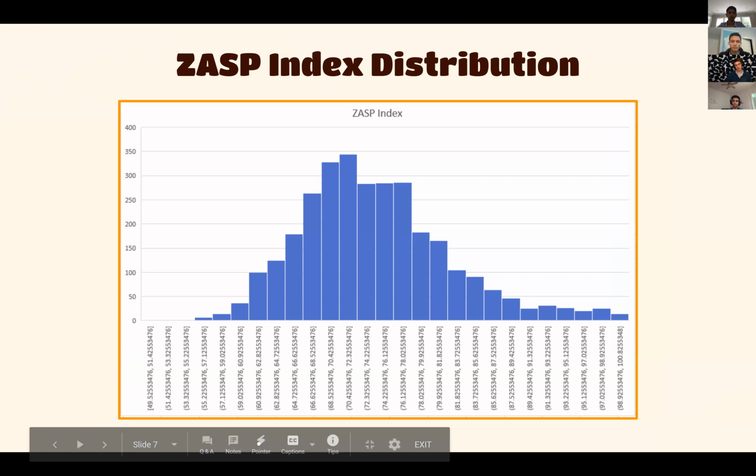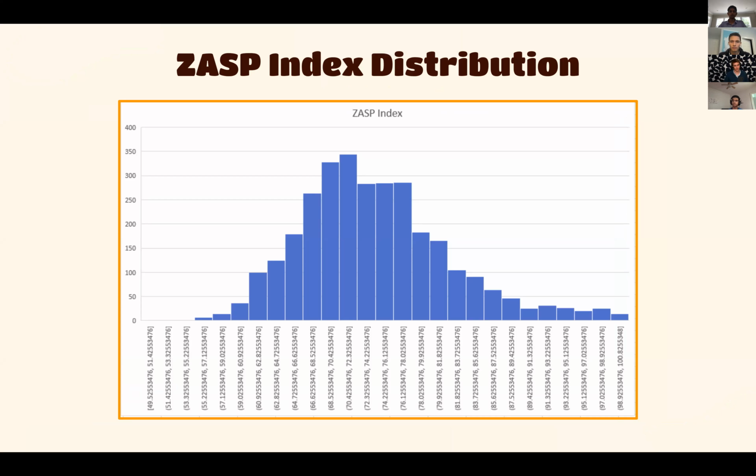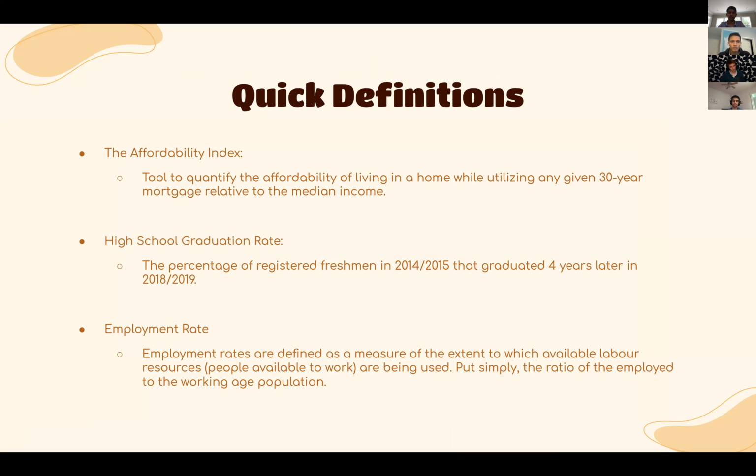The ZASP index is relatively normally distributed, centered around 70, similar to a classical grading distribution. Some quick definitions before we get into the specifics of how we formulated the ZASP index. The affordability index is just defined as a quantified affordability of living in a specific home with a 30-year mortgage. The high school graduation rate is a percentage of registered freshmen who graduate 4 years later. And the employment rate, put simply, is the ratio of employed to the working age population.